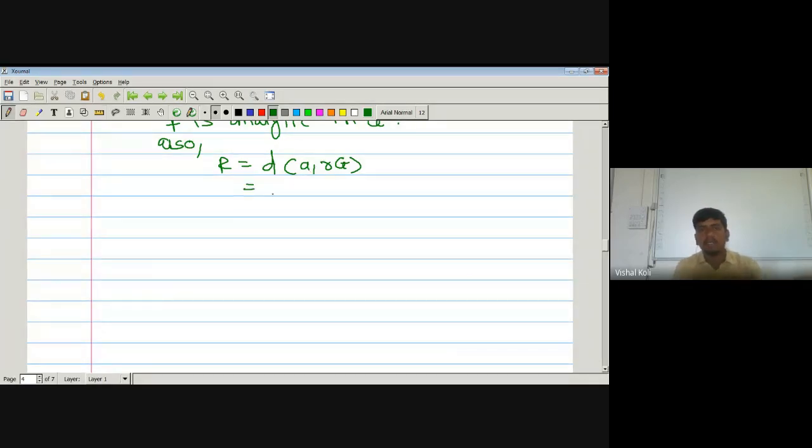It means it is nothing but the infimum of the distance from a to z, where z belongs to the boundary of the set G.